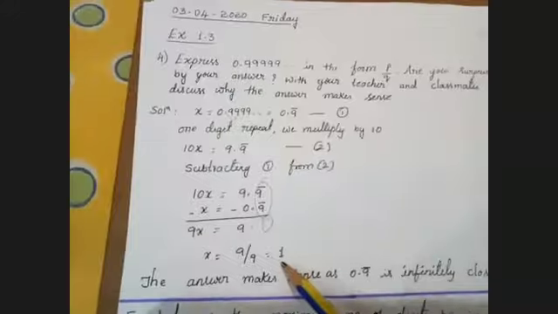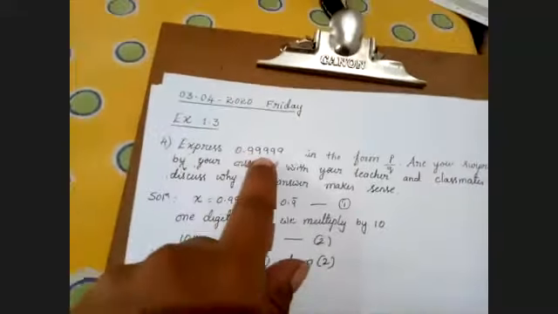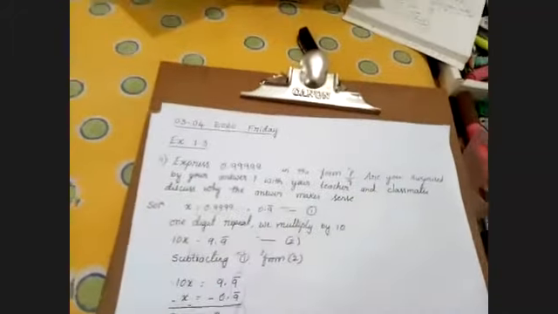So here I'm taking 0.9 bar, but the answer which we are getting, the x value, is 1. Why is it like this? Because 0.99999, if we keep on writing 999 indefinitely, is approximately equal to 1. That is the reason.